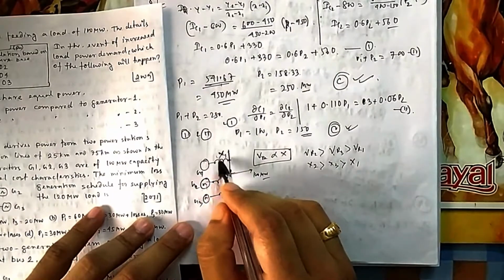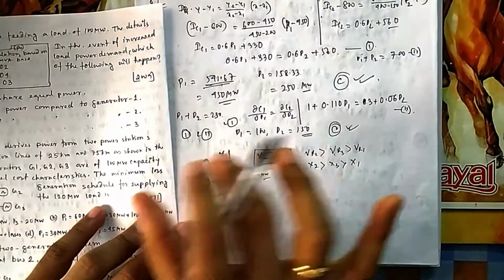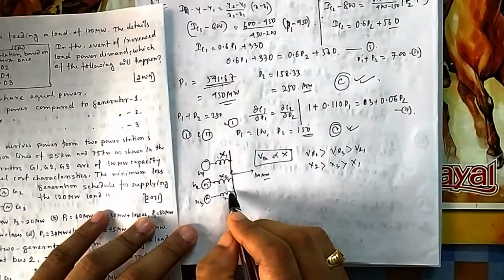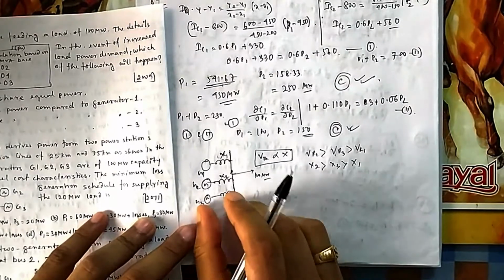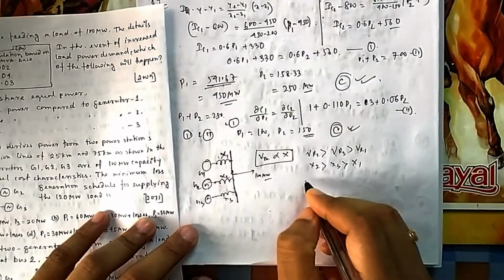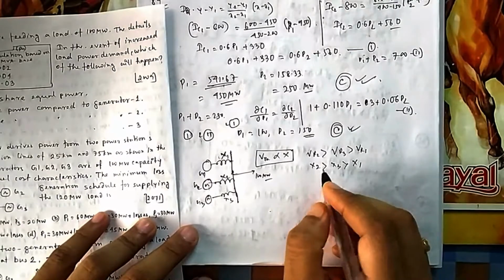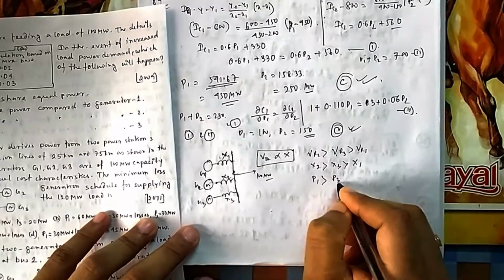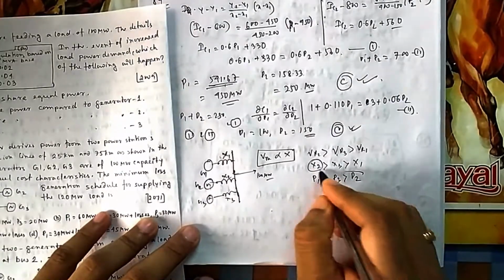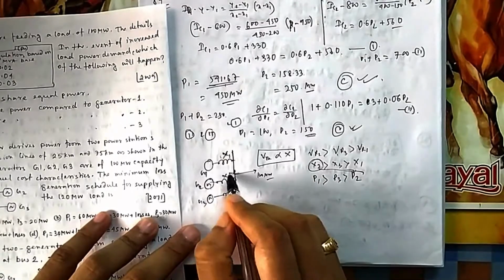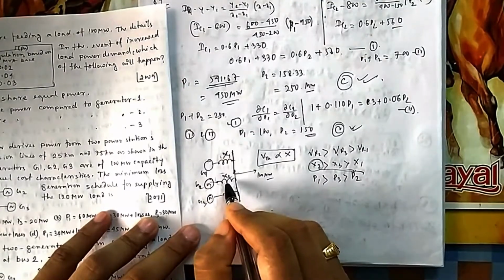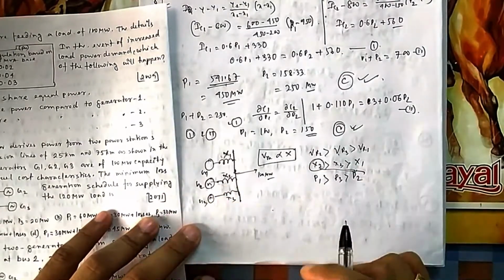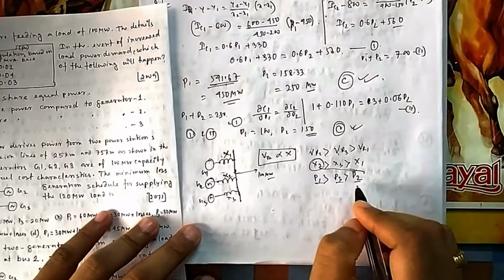If you have more X, you try to give less current through it, so that the drop doesn't affect that much. If you have less X, you give more current, more load through it, so that the drop matches. So your load is inversely proportional to X. That means P1 will be greater than P3, which will be greater than P2. Because X2 is the highest, it will have the lowest load. You have to take less current there, so the drop will be minimized.